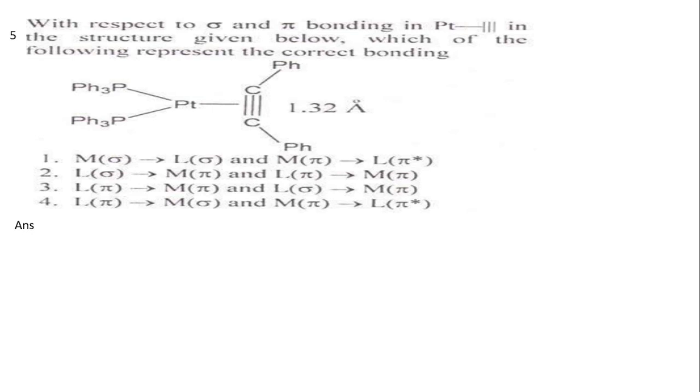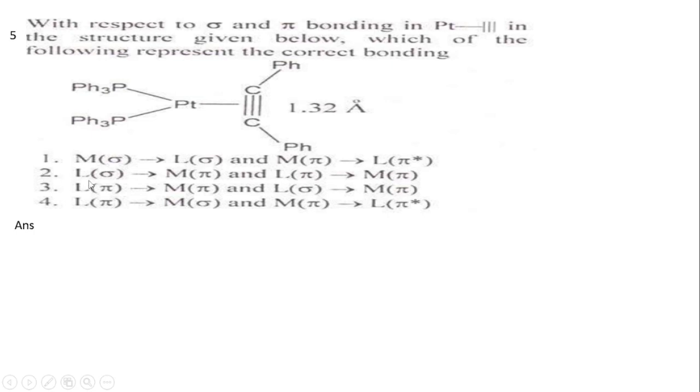In the first option, it is M sigma to L sigma, which is not correct because the electrons come from L sigma to M sigma, that is, from the ligand, the alkyne, to the metal. So we can eliminate this option.